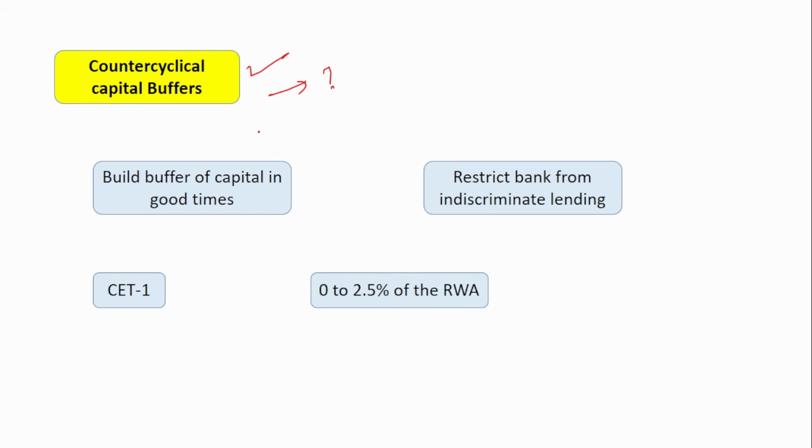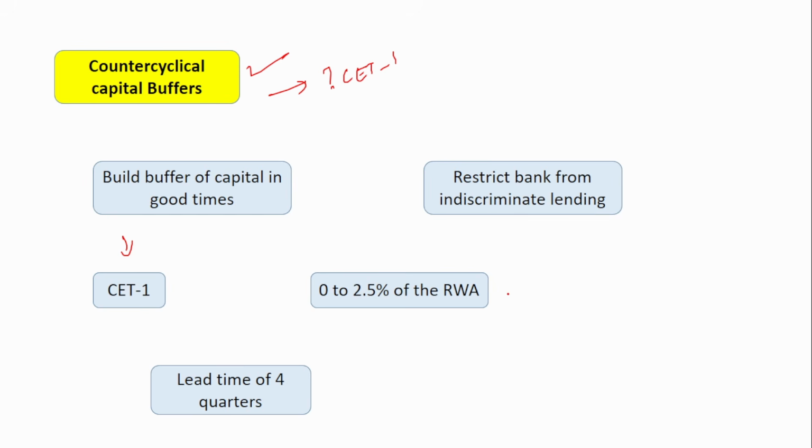Now, in what form will this be maintained? This will be maintained as common equity tier 1. That is, the countercyclical capital buffer should be maintained in the form of common equity tier 1. And how much should the buffer be, as set by the Reserve Bank of India, and when will the Reserve Bank of India inform the banks to maintain it? Will they tell today and ask them to maintain from tomorrow, or when will they inform? So this we'll see in detail.